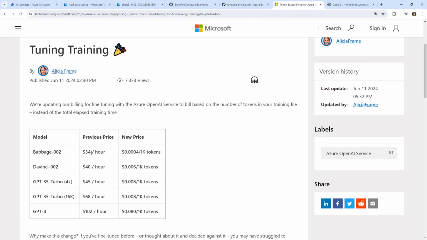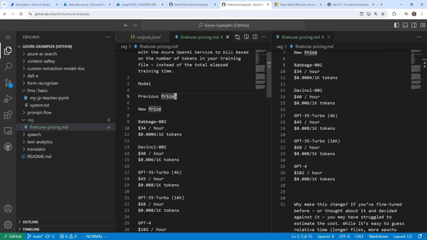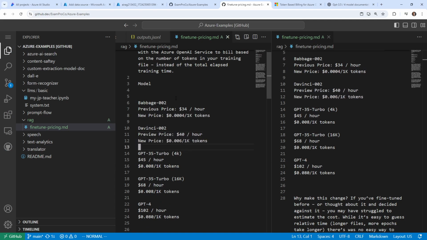Previous price was this, and then new price was that, the tokens, new price. Previous price was an hourly cost. So here we'll just say previous price, new price, previous price, new price. Now there are other ways that we could prep this document, but I'm just trying to keep it simple here today.